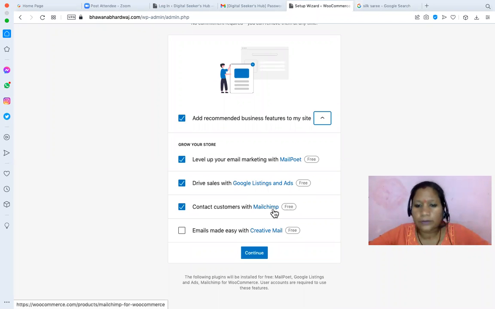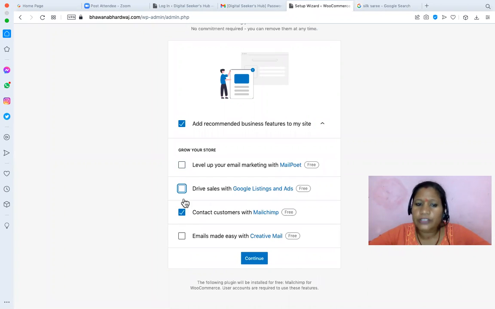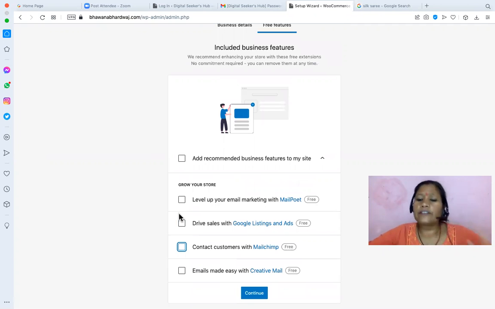Connect customers with MailChimp, again email marketing. Email made easy with Creative Mail, so again email marketing too. Right now I'm using none of these features from WooCommerce. We will decide our own plugin to manage our email marketing, our Google ads, or our Google listing. So we are not using the WooCommerce recommendation.